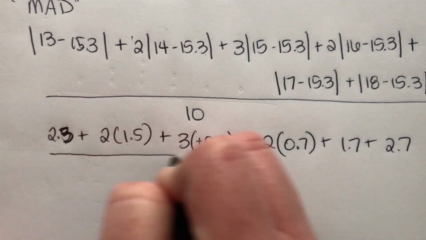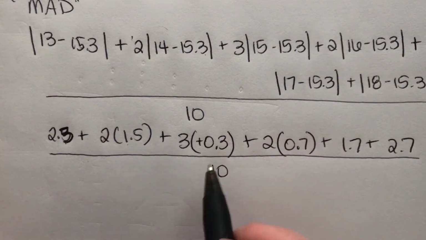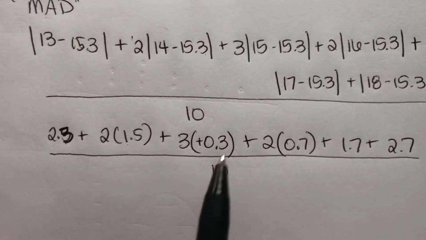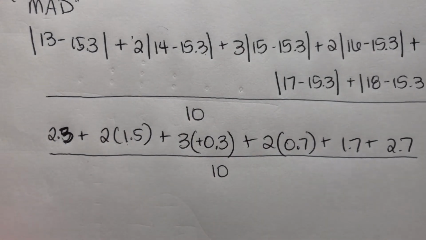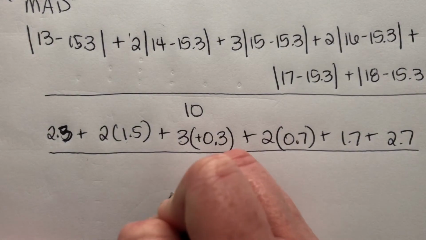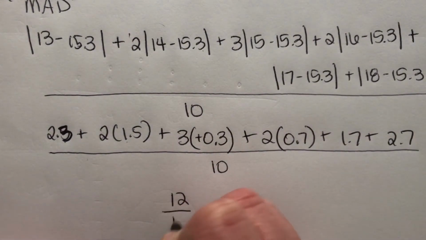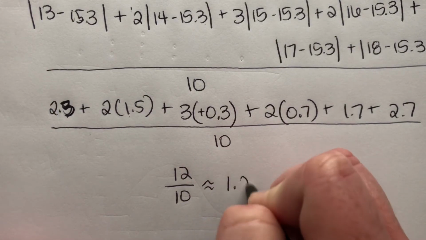And when we add all those together, we divide by 10. So we're finding the average, not of the data now, but of how far apart the data is from the middle. Okay, so when we add this together, I get 12. And that's being divided by 10. And so that gives me about 1.2.